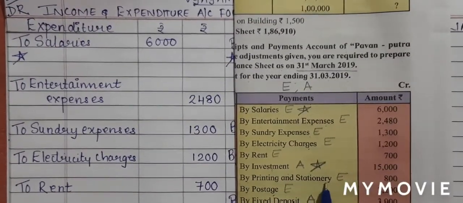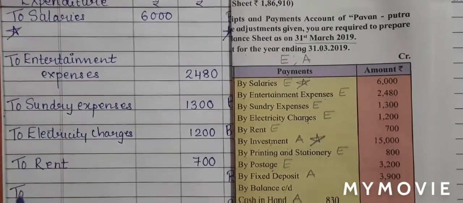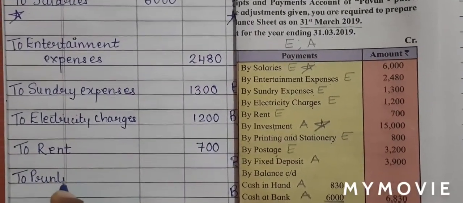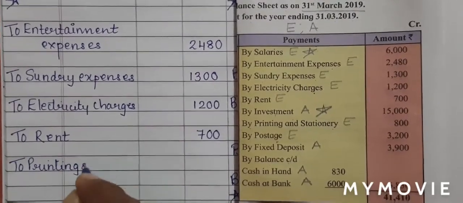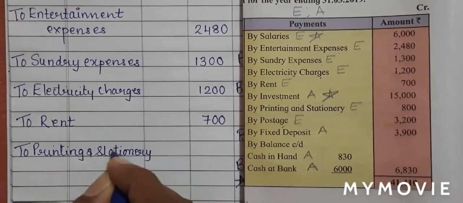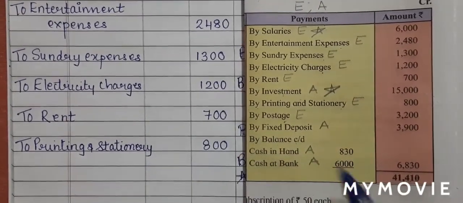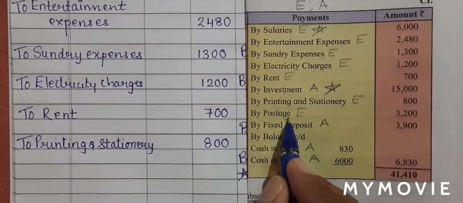Next is printing and stationery. On the expenditure side, I'll write down to printing and stationery. There is no star, outer column 800. Next is postage.